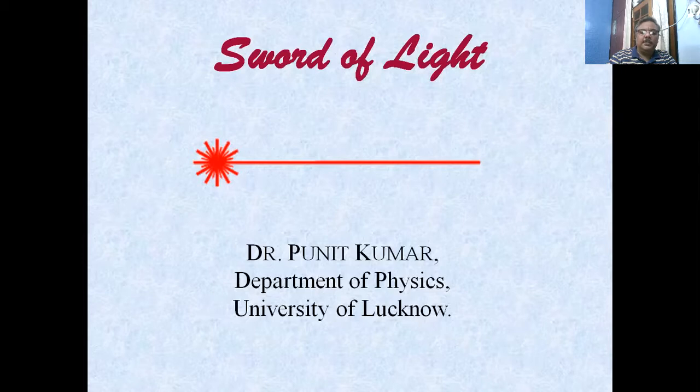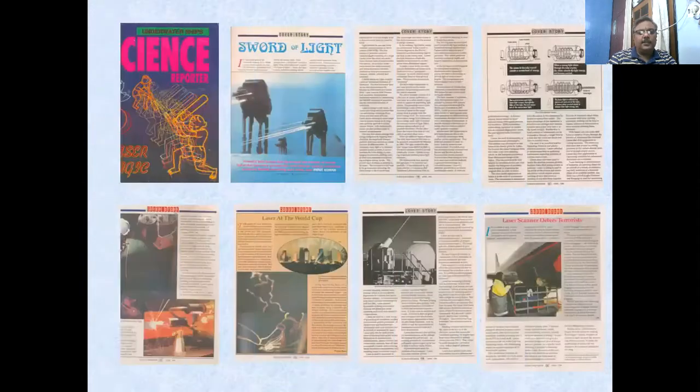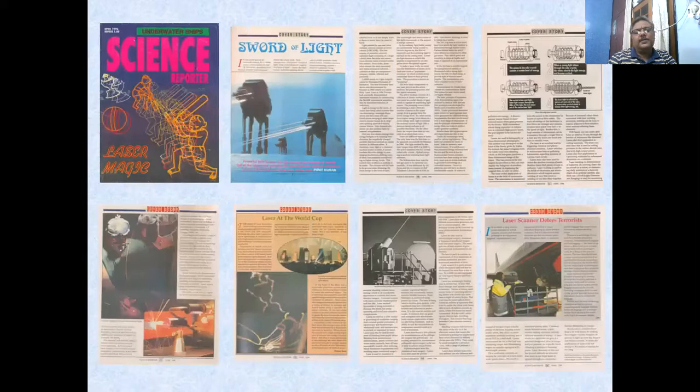And similarly, we have a similar gadget in our hand now, and that is similar to what we call laser. Now you must have gathered that the talk will be based on laser, and I have named the talk Sword of Light. The content is based on my article in Science Reporter, which was published 24 years back. It was a cover article in the Science Reporter at that time.